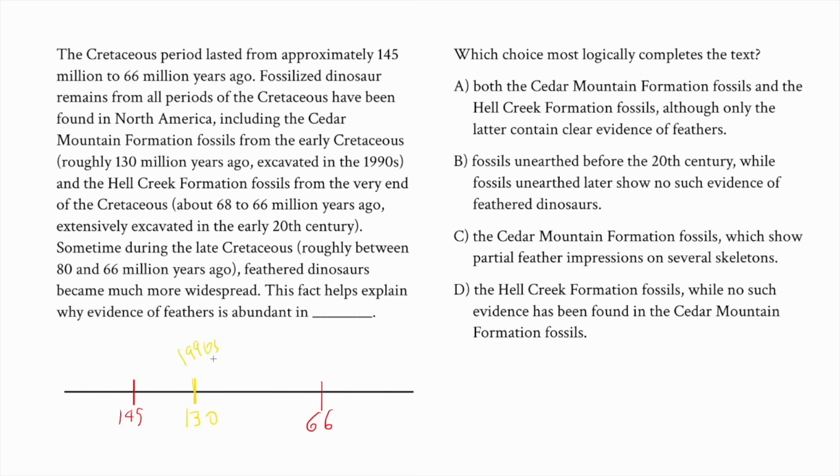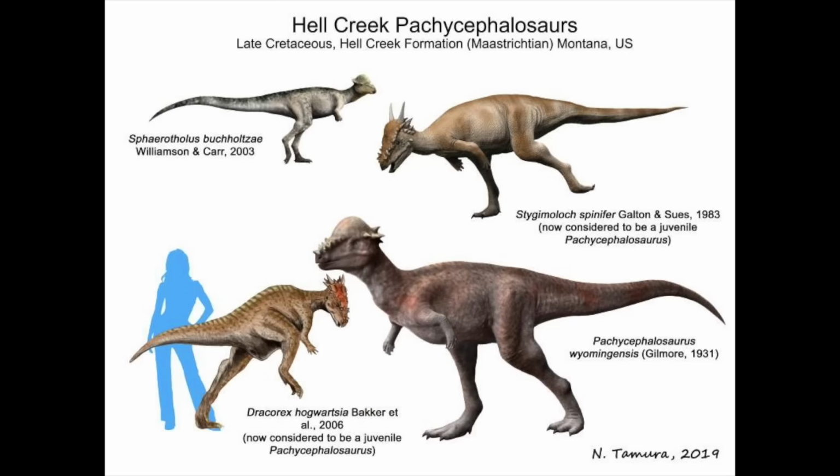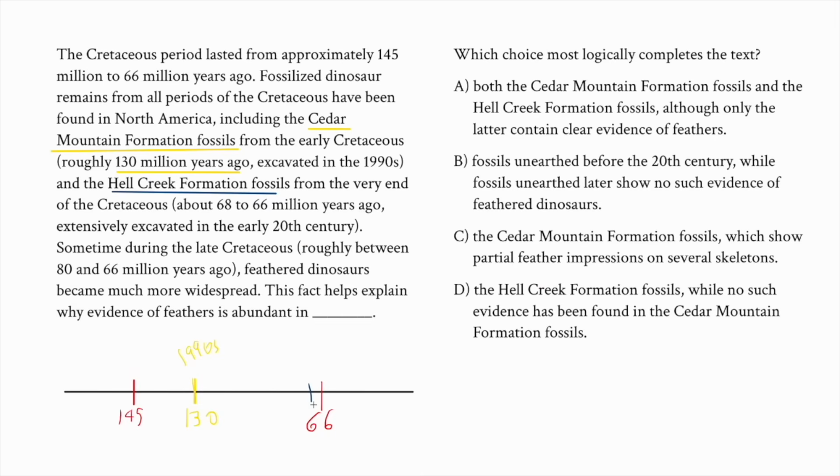So this is not really part of our timeline, but it's associated with that finding. Okay, the Cedar Mountain Formation fossils, and then the Hell Creek Formation fossils from the very end of the Cretaceous, 68 to 66 million years ago, and those were excavated in the early 20th century.